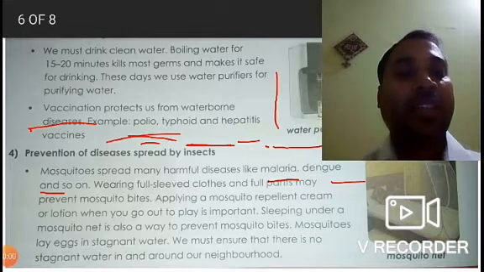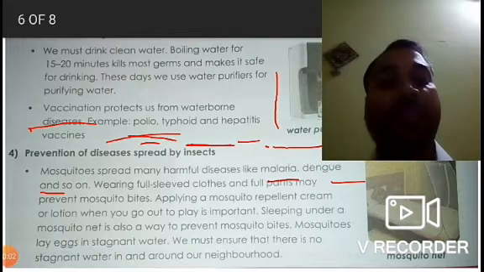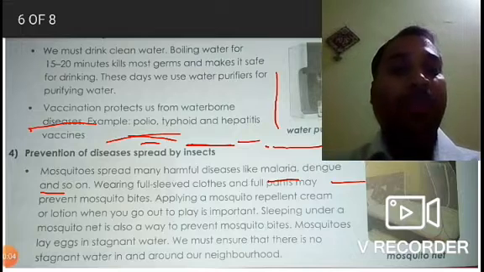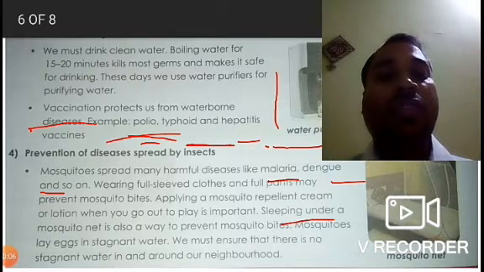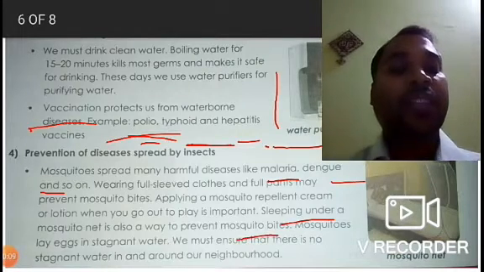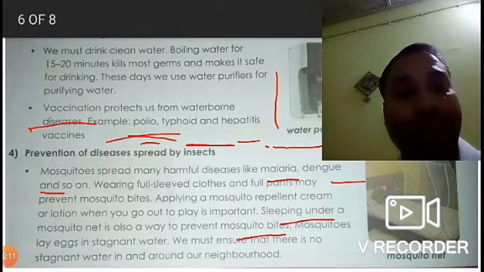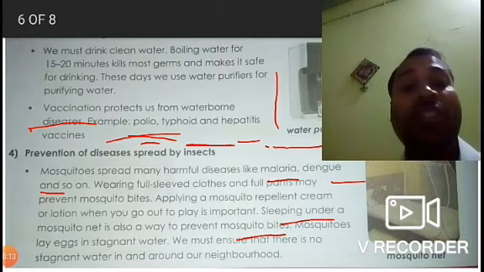Then we should always use mosquito nets when we sleep. Sleeping under a mosquito net is also a way to prevent mosquito bites. So during night, we should use mosquito nets.